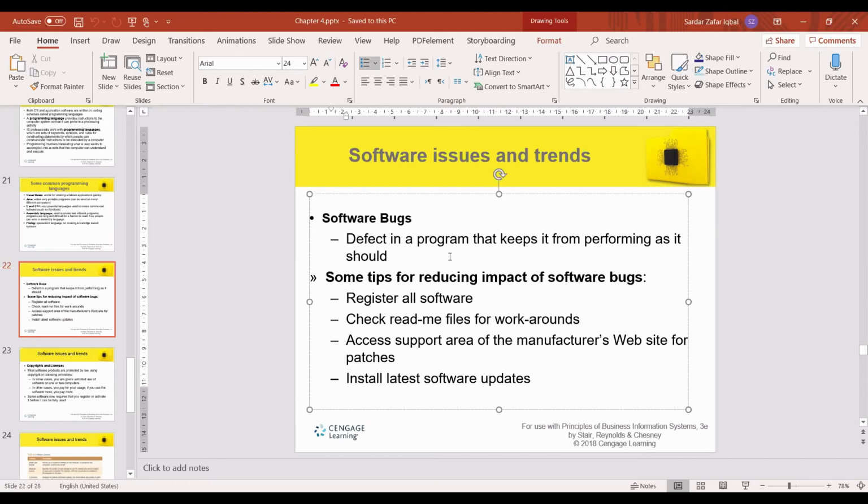Maybe you need to put an integer, but you put a character there. So the program is kept from performing as it should. Now your program is running, but your output is not correct.